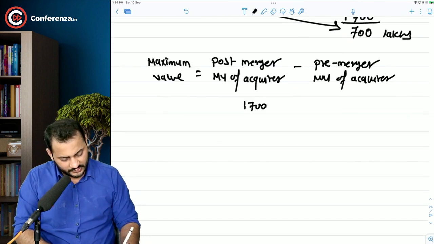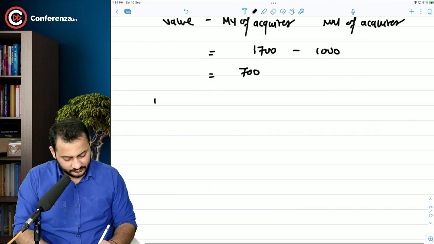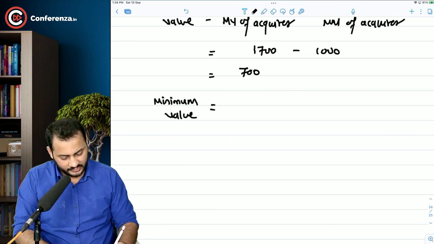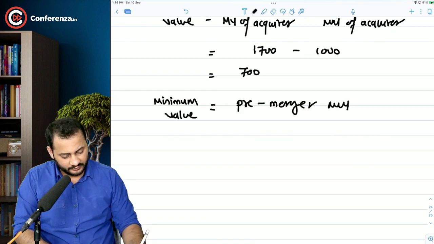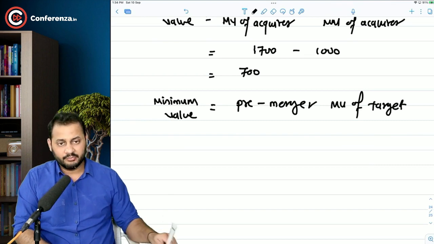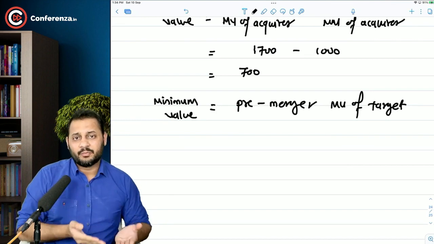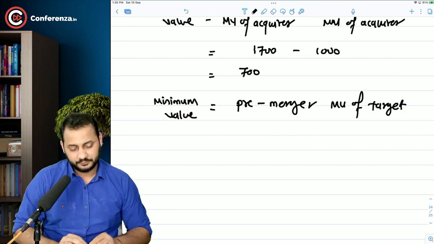That's 1700 minus 1000, that's 700 lakhs. This is the maximum an acquirer will be ready to pay. And minimum value for target is equal to pre-merger market value of target. Simple. That is the minimum they want, that at least give us the value which we are holding at present. In both the cases, no one will be at a loss.